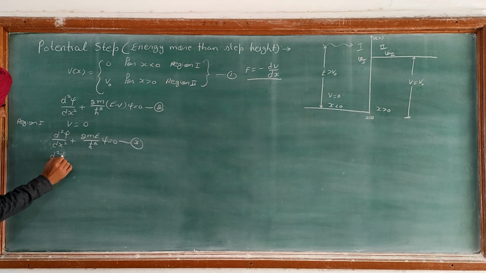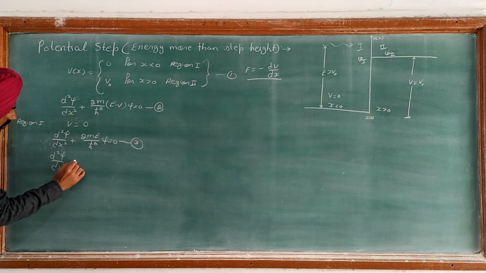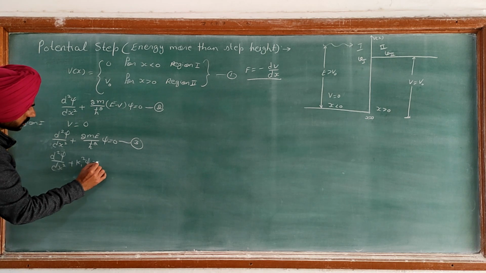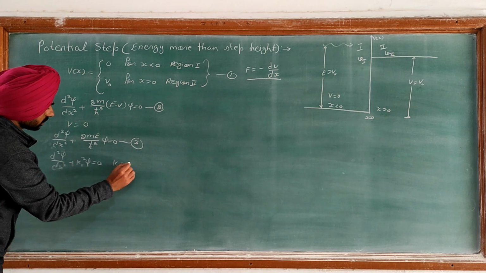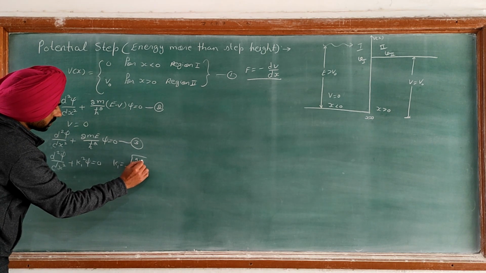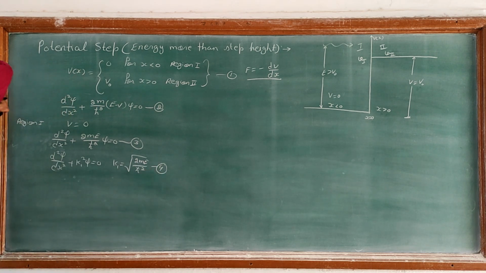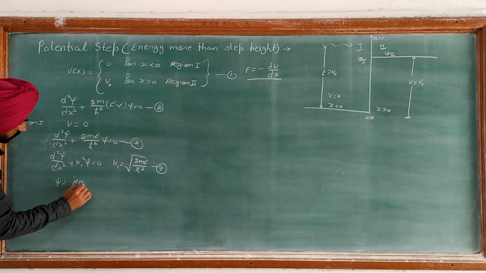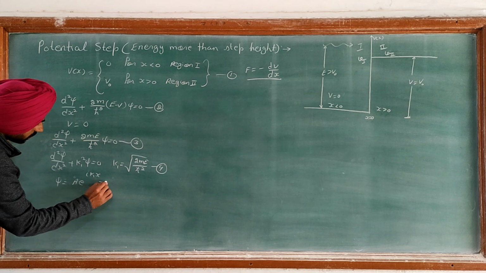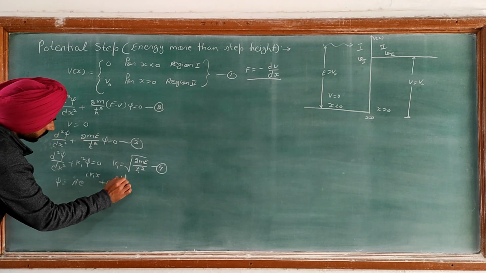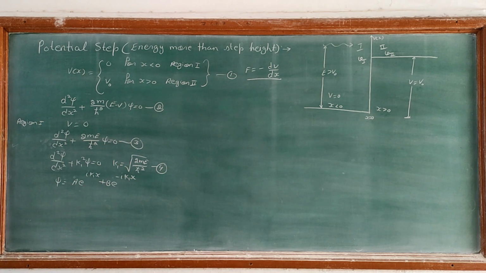We can write it as d square psi upon dx square plus k1 square into psi is equal to 0, where k1 is the square root of 2mE upon h cut square. Let it be equation number 4, and this is a second order differential equation, and its solution is psi equal to A exponential i k1 x plus B exponential minus i k1 x. So this is for region 1.